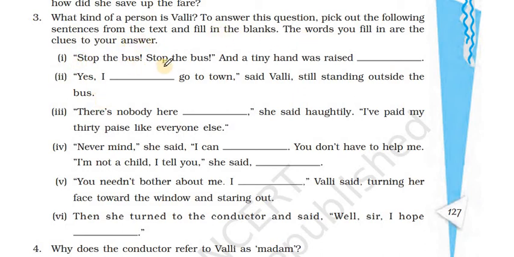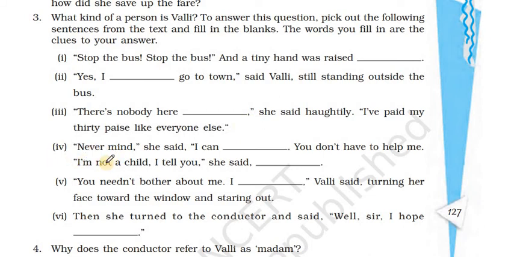First one, stop the bus. And a tiny hand was raised commandingly. So she was a very confident girl. Second one, yes, I simply have to go to town, said Valli, standing outside the bus. Third one, there's nobody here who is a child, she said haughtily. I have paid my 30 paisa like everyone else.